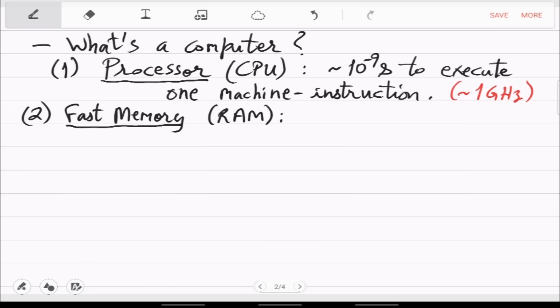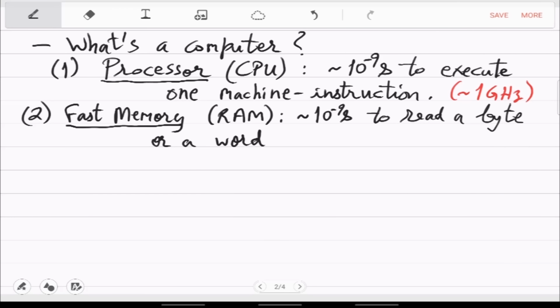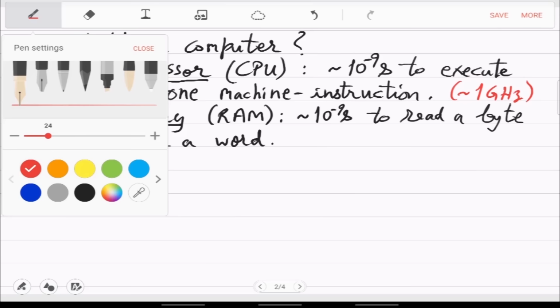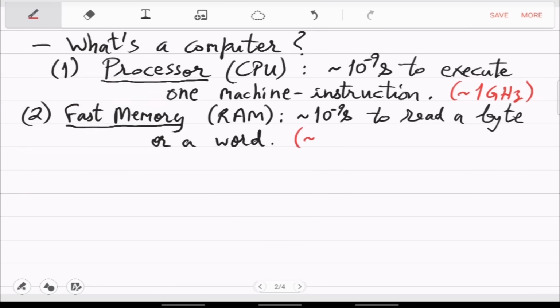It's the fastest possible memory the processor can access. And this is around the same time: 10 raised to minus 9 seconds to read a byte or a word. And this again corresponds to the same configuration in the advertisements you see, around 1 gigahertz. So instead of frequency, I'm measuring it in terms of actual time in seconds, but it's the same thing.